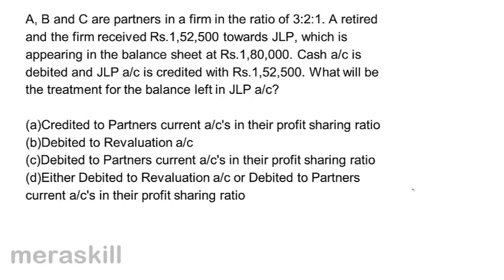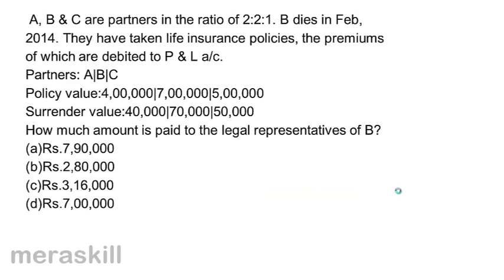In this case, there would be a balance in the joint life policy account, a debit balance, and the same can either be debited to the revaluation account or debited to the partners' current accounts in their profit sharing ratio. So the correct answer is option D.